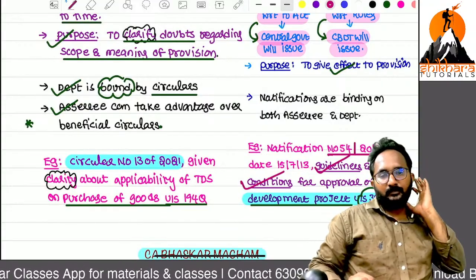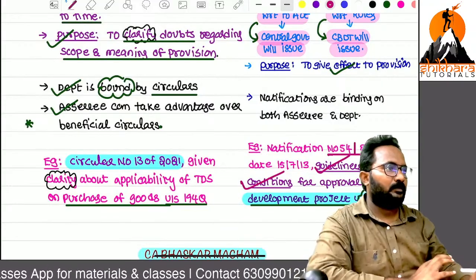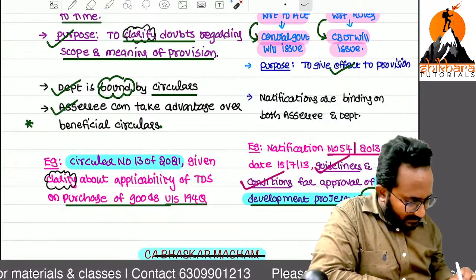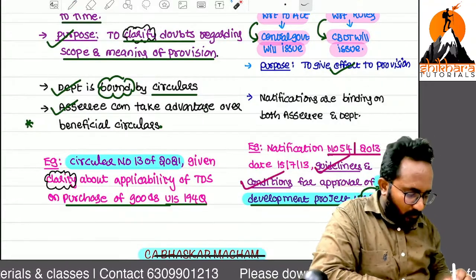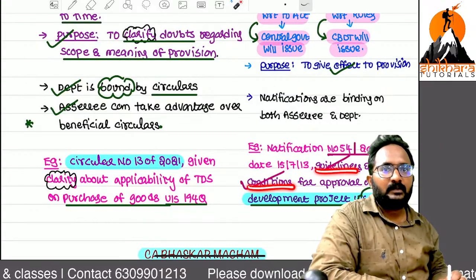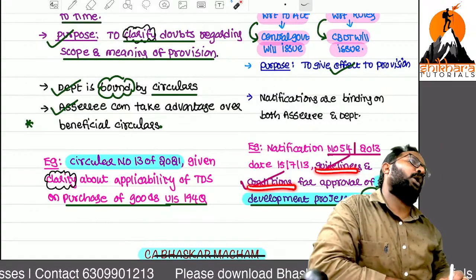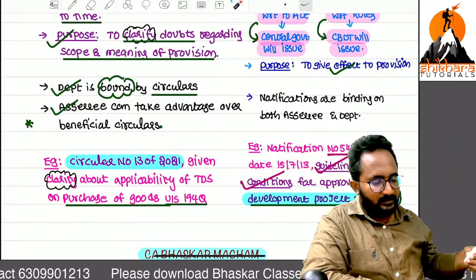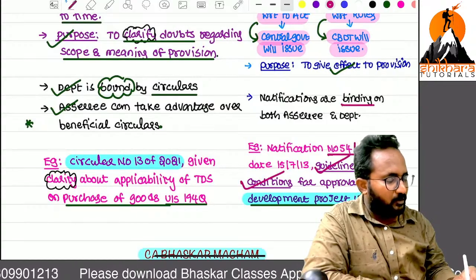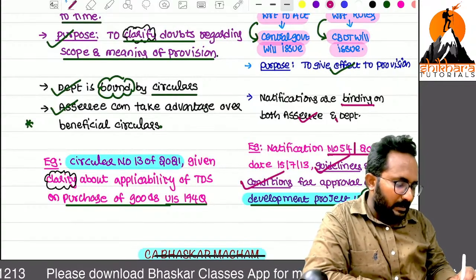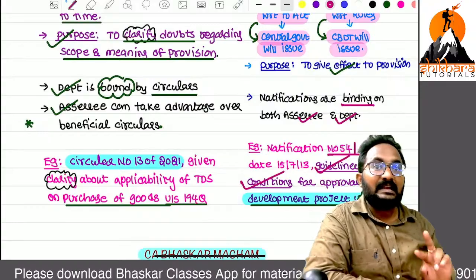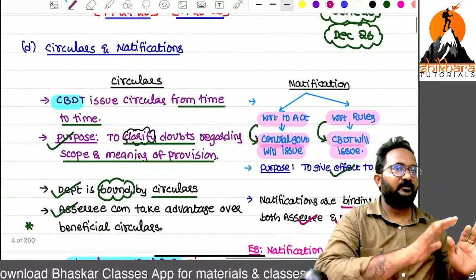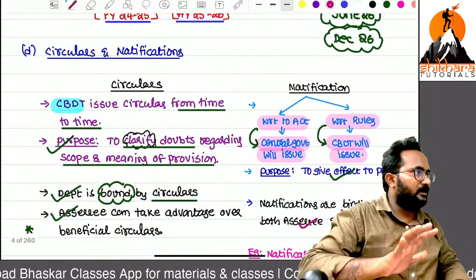Example, I will tell you. If you want to take this deduction, you have to satisfy the guidelines and conditions. Sir, how do they convey the guidelines to all the SSCs, ma? By using the notification. So this is it, but notifications are binding on what, ma? Both SSC and department. Circulars only by department. Now, we can differentiate each and everything. It isn't difficult to understand. If you are listening for the first time, don't think about it.